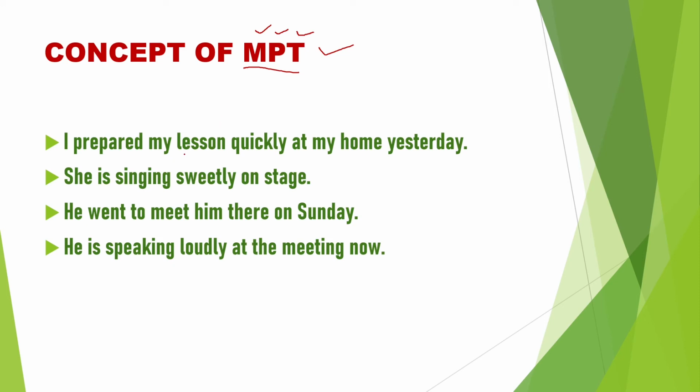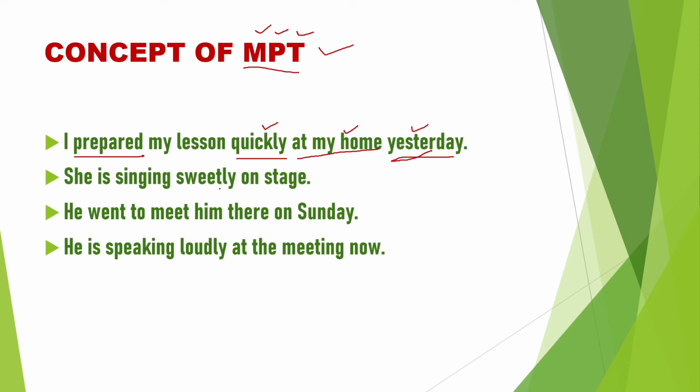Let us see the sentences. I prepared my lesson quickly at my home yesterday. What is the verb here? Prepared. So ask a question to the verb, first with the WH word how. I prepared my lesson how? Quickly. Quickly is the answer, so it is adverb of manner. I prepared my lesson where? At my home. Adverb of place. I prepared my lesson when? Yesterday. So, adverb of time.